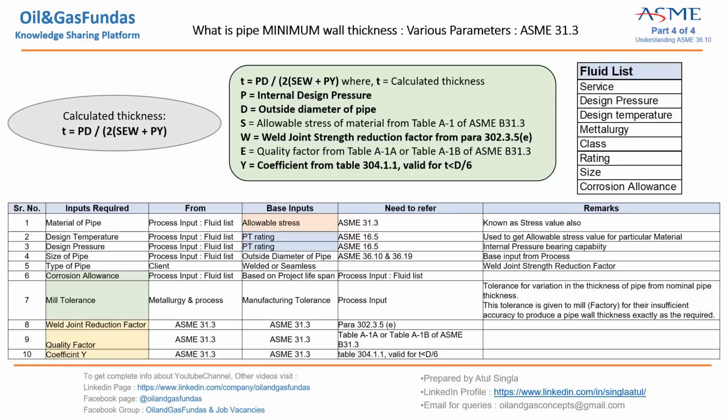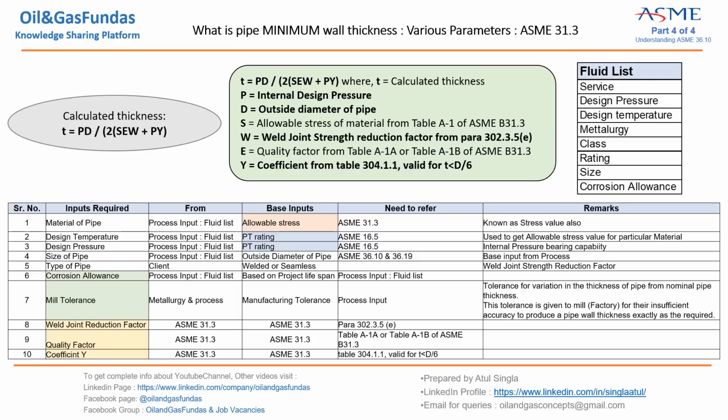Then, for a particular size and particular material, we have to calculate the pipe thickness. So that information we also receive from here. And the last one is corrosion allowance. Corrosion allowance is given in the fluid list, and it is very important in calculating the minimum thickness. Now let us understand what the various inputs are that we require to calculate the thickness.